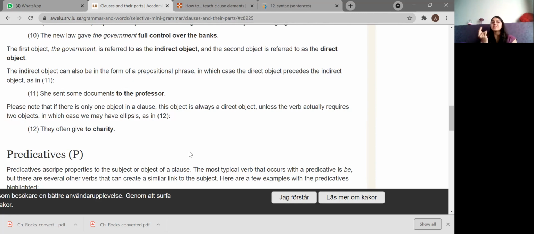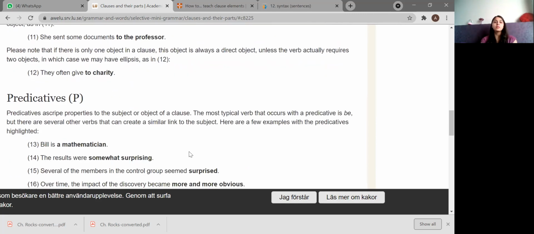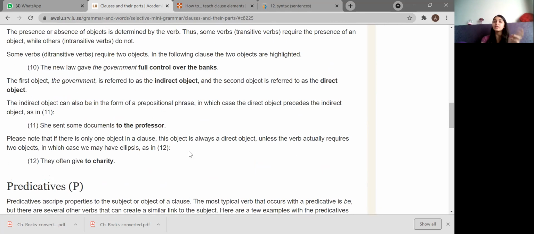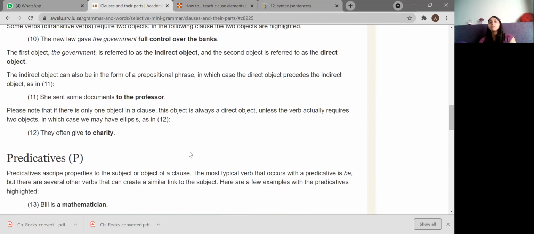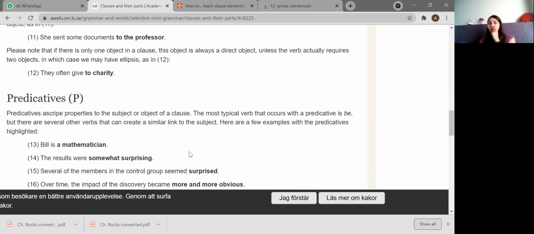All right, let's see the 11th example given here. She sent some documents to the professor. Please note that if there is only one object in a clause, the object is always a direct object. When there are two objects, there will be one direct and one indirect object. But whenever there is only one object in the sentence, you always have to remember that it is a direct object, unless the verb actually requires two objects.